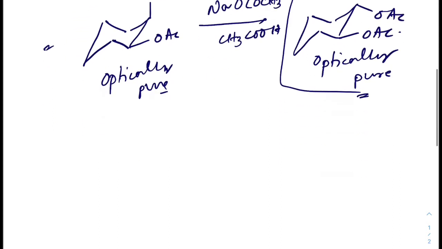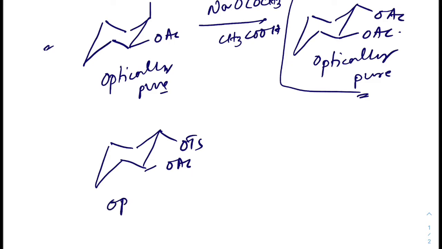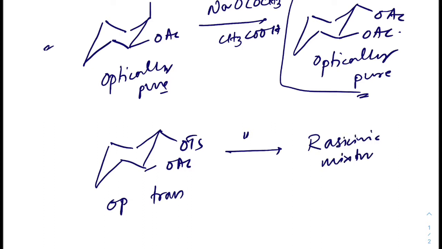But in the case where we have OTs and OAc, we start from the optically pure trans product. In the presence of the same basic and acidic conditions, we get a racemic mixture of the trans isomer. So how can we explain that fact? This can only be explained through NGP.